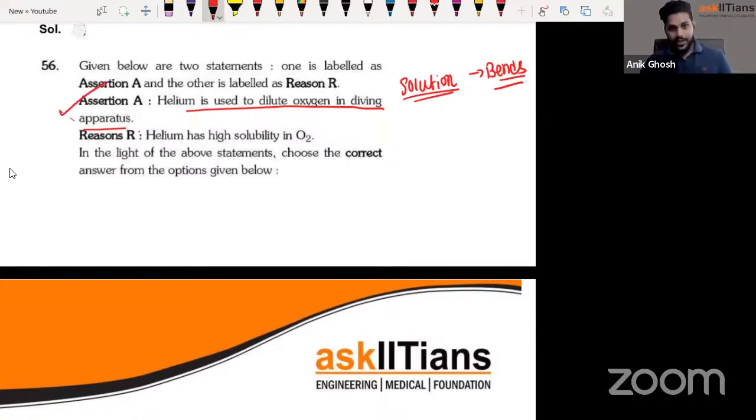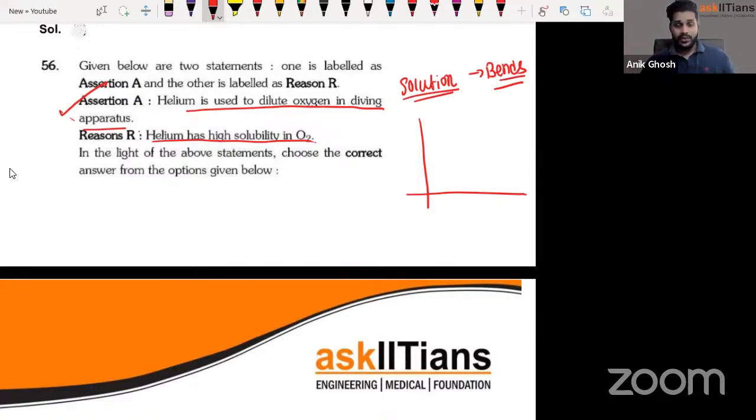Noble gases are being used, and helium is the one most used. Now, the reason says helium has high solubility in oxygen. That's totally wrong. We learned about this in the states of matter chapter, guys. You remember in the states of matter when we learned about what do we call it?